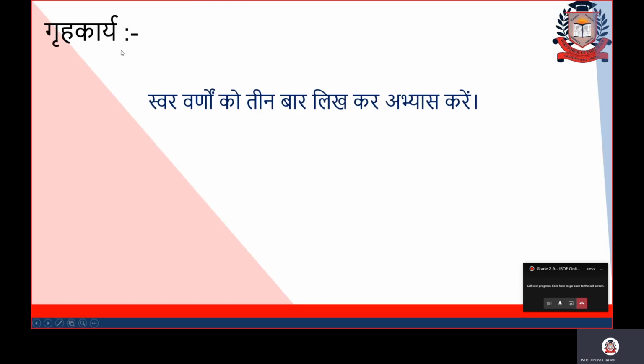So next is गृह कार्य. स्वर वर्णों को 3 बार लिखकर अभ्यास करें. If you have a copy or rough copy, you will practice swar letters 3 times in your copy. Fine, children? So, I am believing that you are able to understand this revision part related to swar.